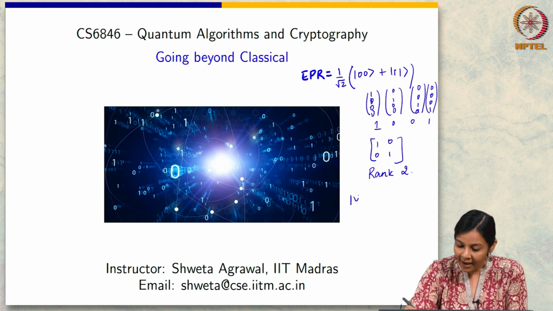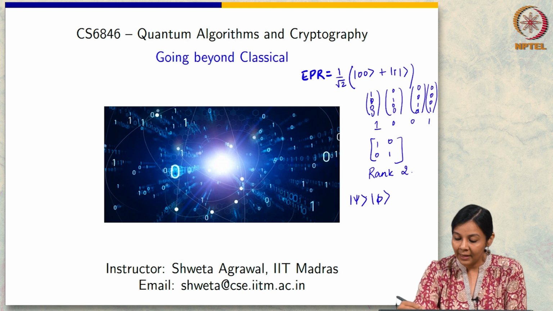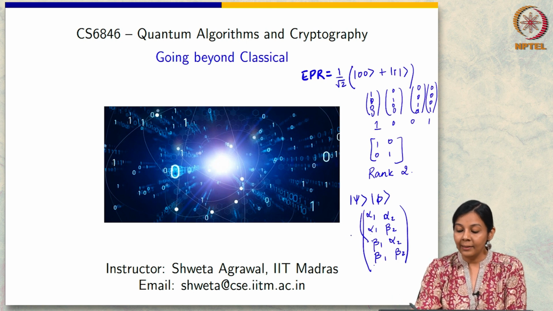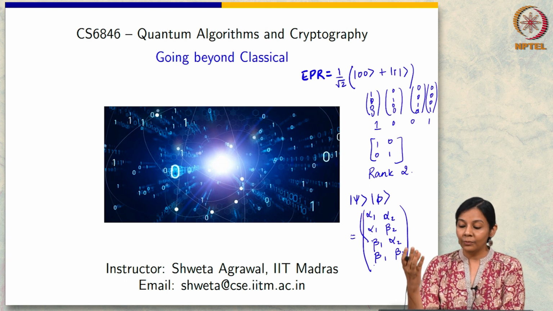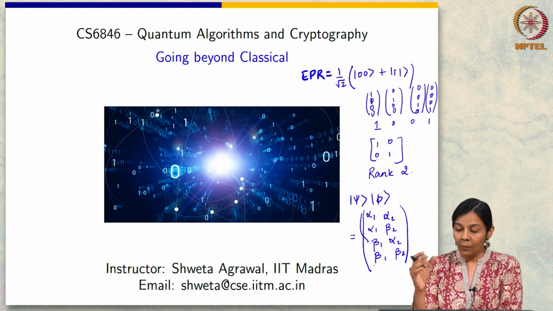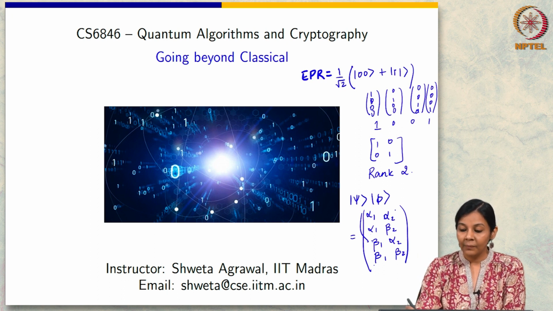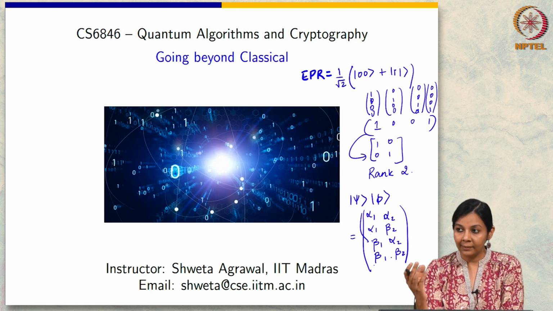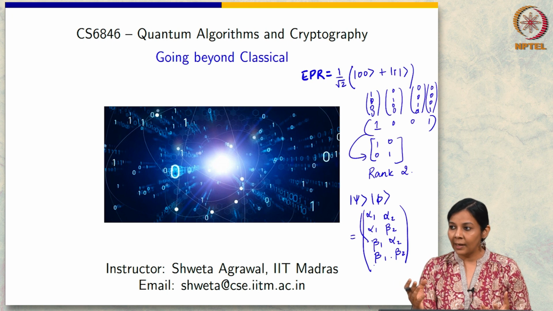So what we said was that if I have two quantum states, whatever they may be, with entries alpha 1, beta 1, and alpha 2, beta 2, then any tensor product, when I write it out, I can write again as a matrix, just as I took this vector and wrote it as a matrix. That's just a question of rearranging the entries, isn't it?